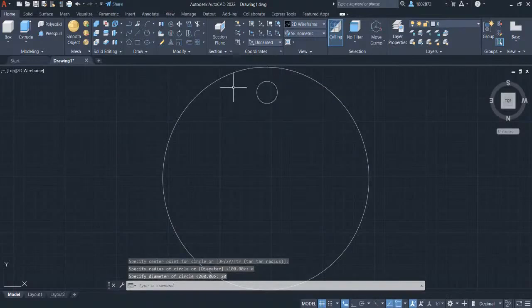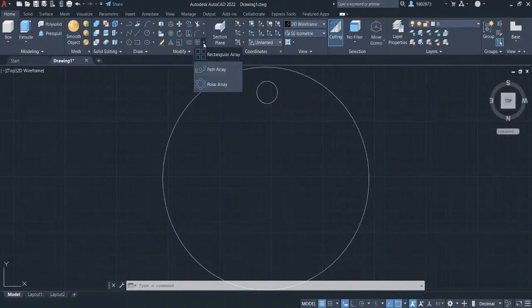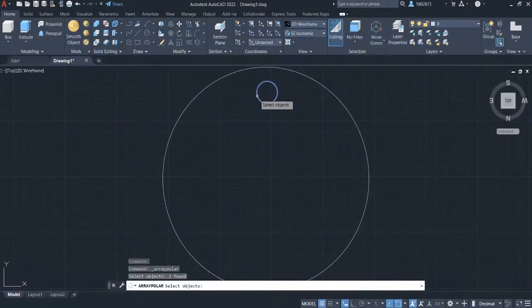We will create a circular pattern for this circle. To be able to do that here in AutoCAD, grab the array command in the modify panel. Select this 4-box icon and under this rectangular array, let's select polar array. Let's select the small circle.